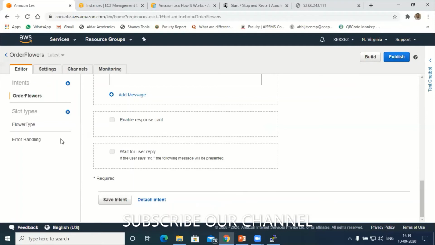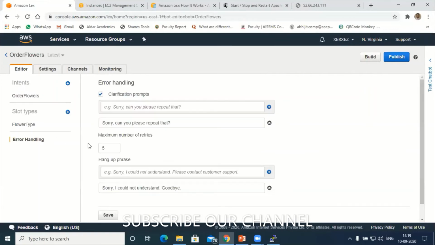One more thing. There are chances where customers, even children, will try to play with the bots. Even I used to play with the bots. Just to avoid that, there is an option here called error handling. Go to error handling. Let's say the customer is sending some other messages, like wanting to book a car instead of ordering flowers. We can avoid such messages.